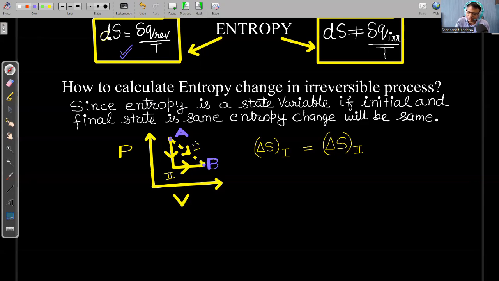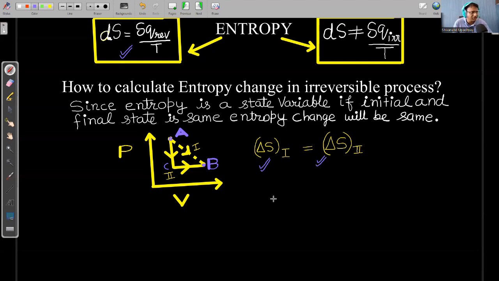If I have to calculate the entropy change in this irreversible path, then what I will do is choose any reversible path. I have chosen this reversible path. I will move from here to here and then from here to there, right? If this is C, I will move from A to C and then C to B. And the entropy change in A to C plus C to B is equal to the entropy change in A to B, because entropy is a state variable. Entropy change of this path or this path is entropy of B minus entropy of A. So this concept we are going to use whenever we have to calculate the entropy change in an irreversible process.